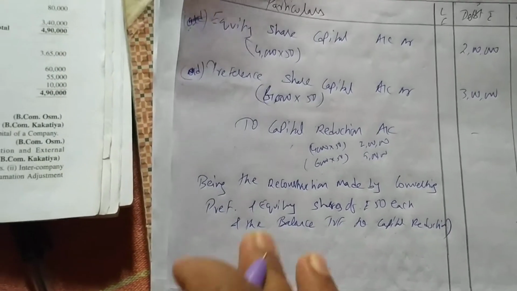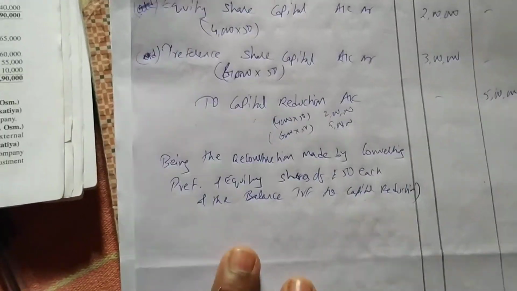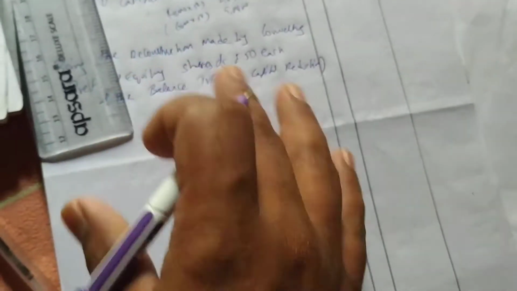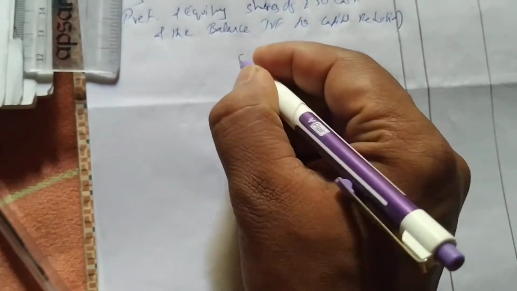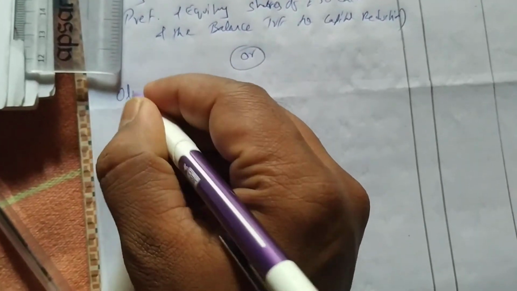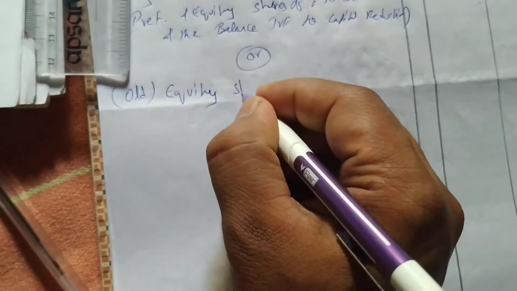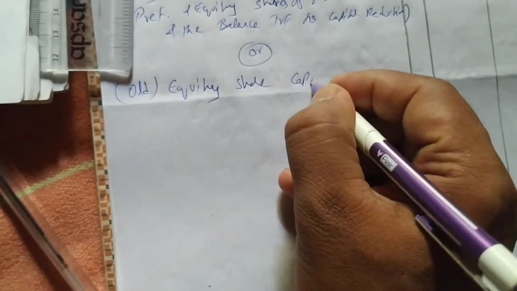Okay, you can write like this also. I'll show you the other way of writing the entry also. This is the first way of writing the entry. The other way will be like this. First you have to write old. What is the old? Equity share capital account debit.